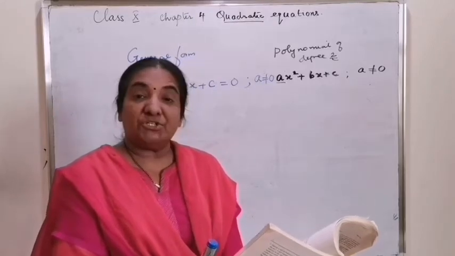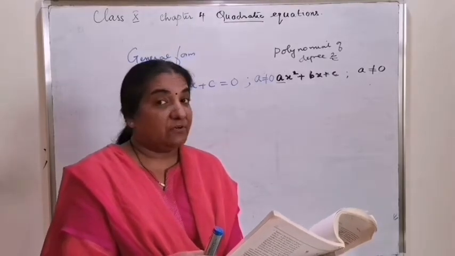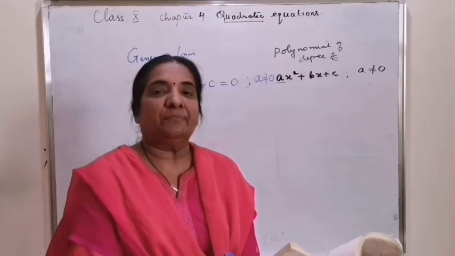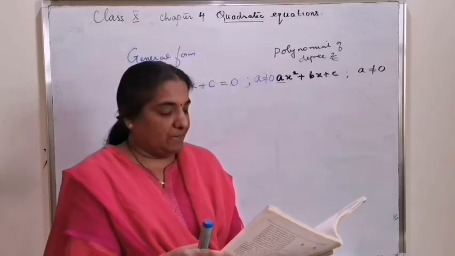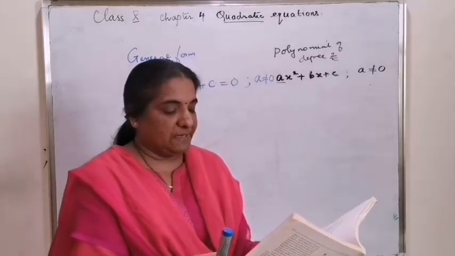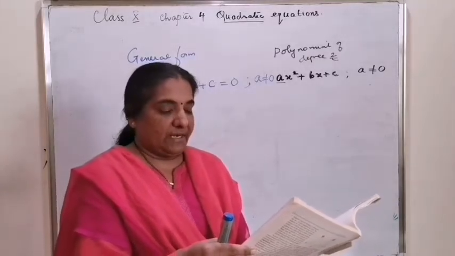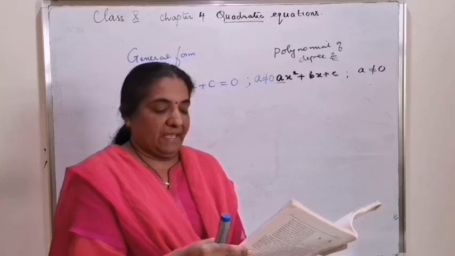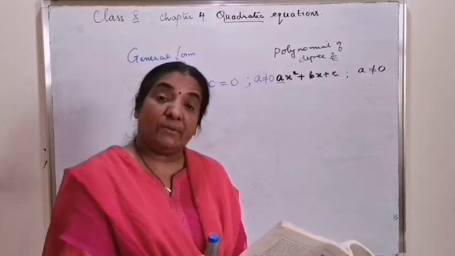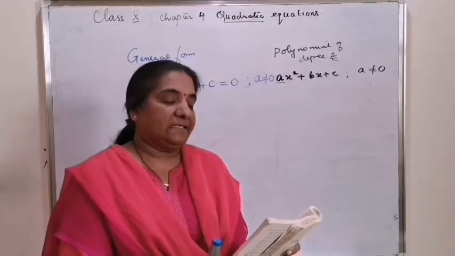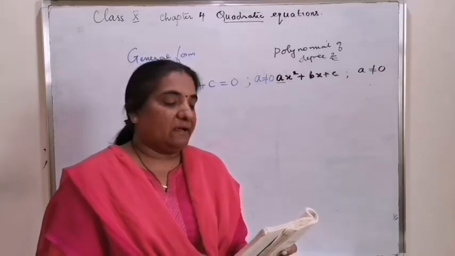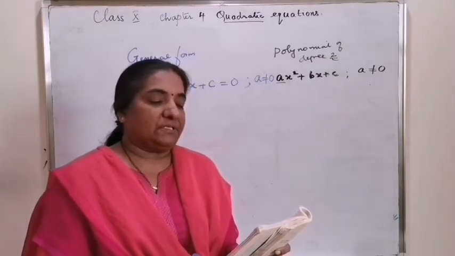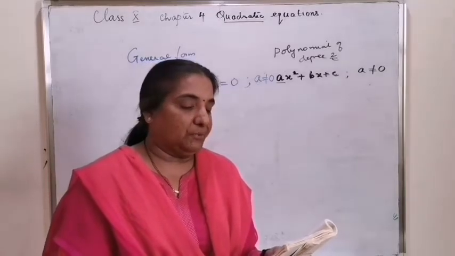Indian mathematicians also played a very good role in developing quadratic equations, that is, finding the solutions. Brahmagupta gave an explicit formula to solve a quadratic equation of the form ax square plus bx equal to c, and later Sridharacharya derived a formula known as the quadratic formula, and it was known as Bhaskara too.